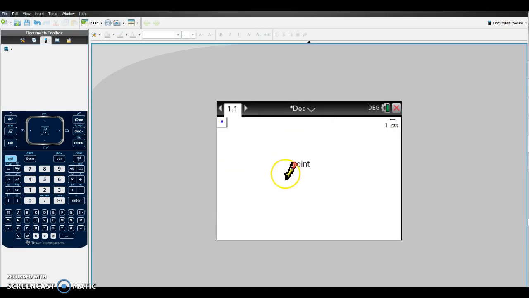Notice your little pencil with the vocabulary word and a point. As you move your cursor, you decide where you want to drop it, hit enter, and it will drop the point wherever you hit enter. If you forget these steps, you can scroll over to the upper left-hand corner where you see the point mode icon, and a menu will open with the directions on how to use this feature. If you ever forget how to use any of the features, you can always scroll over the icon in the upper left-hand corner to reveal instructions.